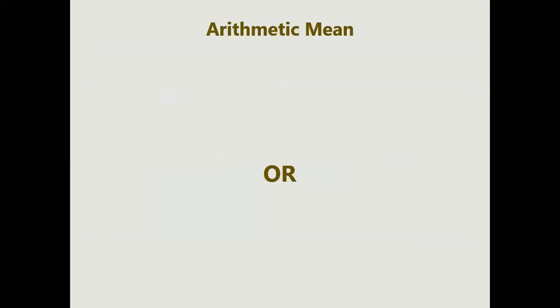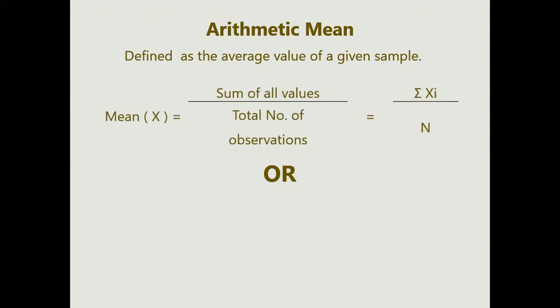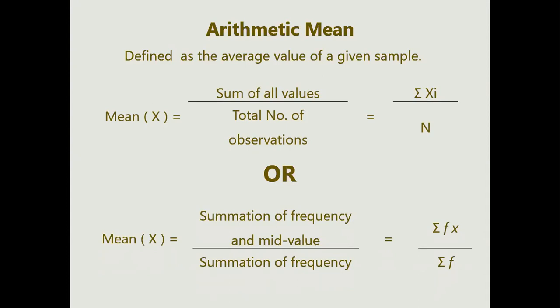So now we will go for your arithmetic mean. In central tendency, mostly you have the arithmetic mean, the median, the mode, and many things. And in the arithmetic mean, you have two ways. It can be a single mean type, where you add up all your values and divide by the number of observations. Or if you go for grouped values, it is always the summation of the frequency with the mid value, not with the number of observations.